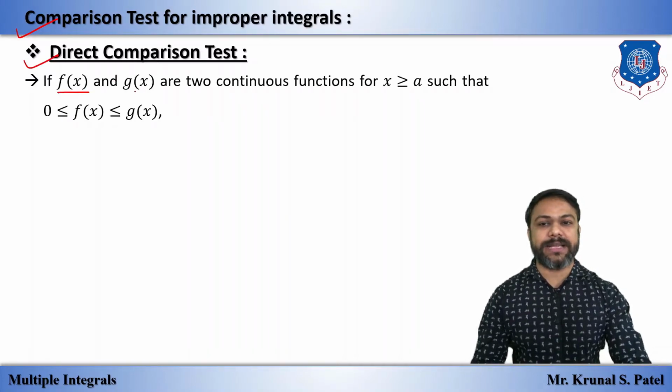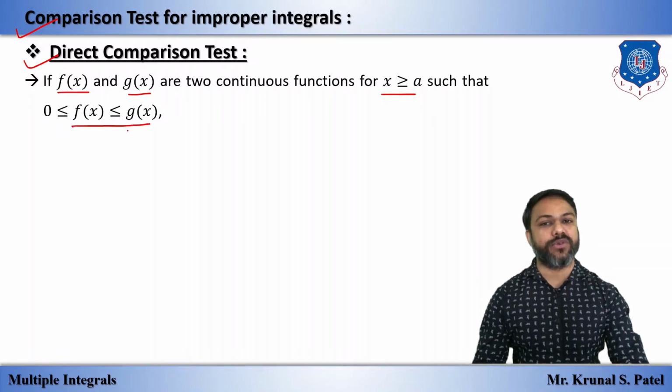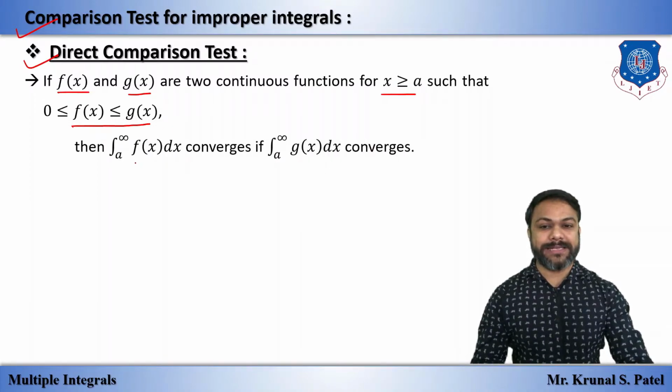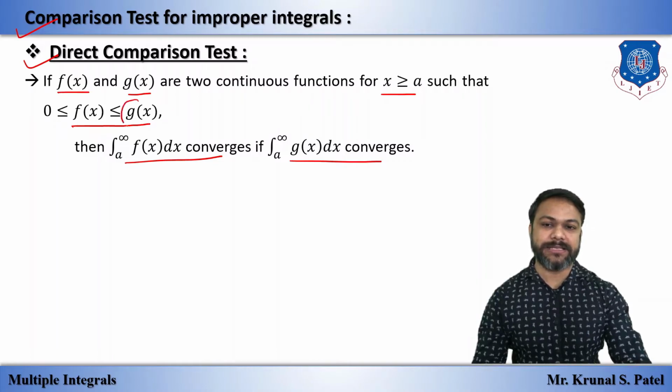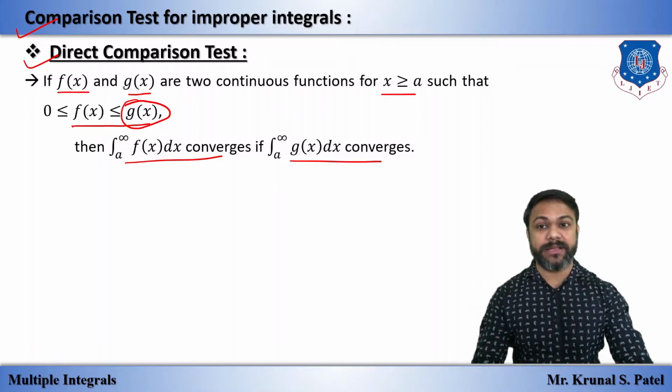If f of x and g of x are two continuous functions for x greater than or equal to a, such that f of x is less than or equal to g of x, both are positive because both are greater than 0, then the integral of f of x is convergent if the integral of g of x is convergent. As we discussed in the previous topic, the same concept is here.